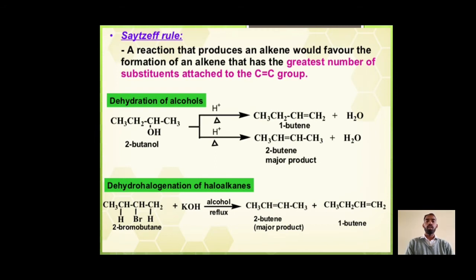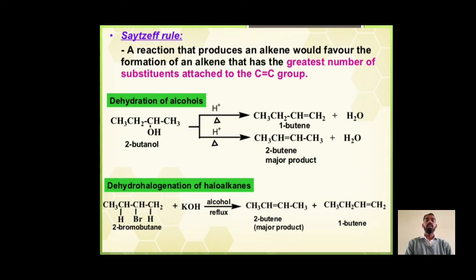Dehydration of alcohol. Here we saw that 2-butanol has the OH group attached to the second carbon, and here we see that two products can form. In first product, if OH of second carbon and hydrogen of first carbon are removed, then 1-butene forms. In second product, if OH of second carbon and hydrogen of third carbon form water molecule, then 2-butene product forms, which is the major product, because here in the second product the alkene is more substituted.